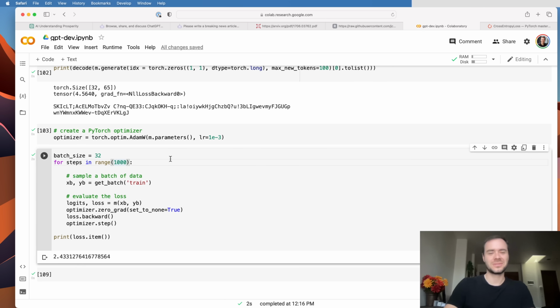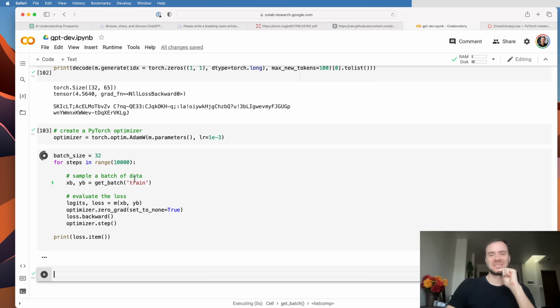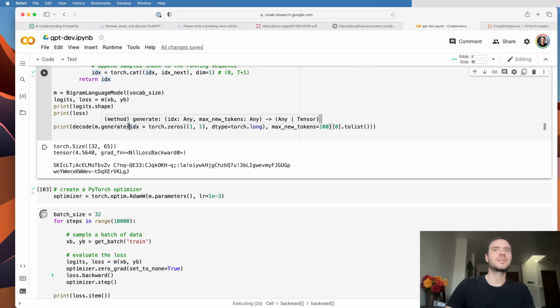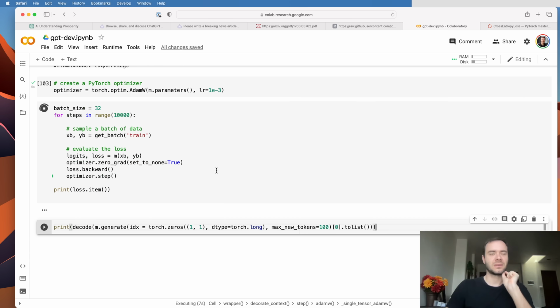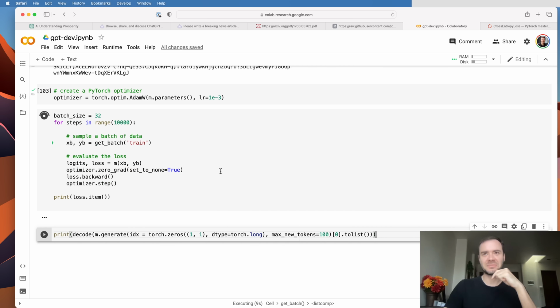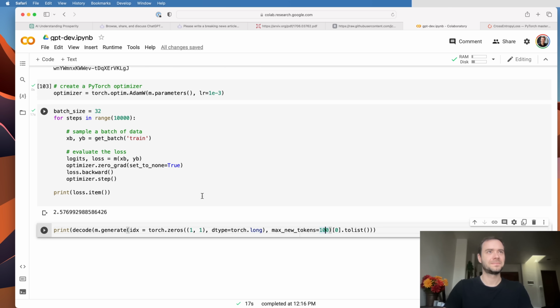Okay, it's working. Let's just do 10,000. And then from here, we want to copy this. And hopefully, we're going to get something reasonable. Of course, it's not going to be Shakespeare from a bigram model, but at least we see that the loss is improving. And hopefully, we're expecting something a bit more reasonable.